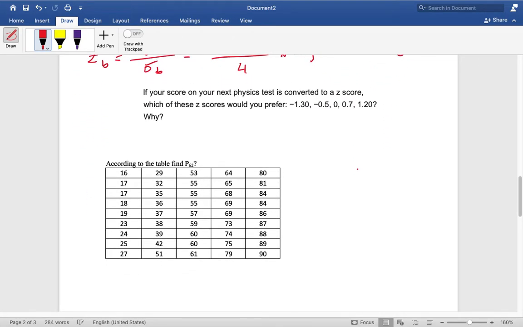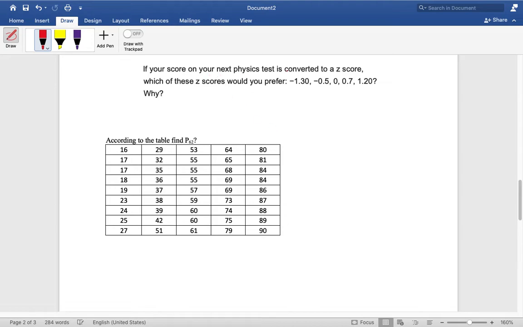Okay, now the third question. If your score on your next physics test is converted to a z-score, which of these z-scores would you prefer, and why? Of course, when the z-score is positive, it means that you are on the right side of the mean, so your score is greater than the mean. So let us remember: when we have this bell shape, if this is the mu, then for the mu, z is equal to 0.